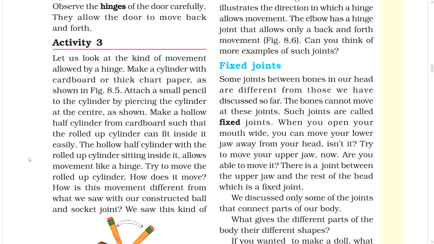Fixed joints. Some joints between bones in our head are different from those we have discussed so far. The bones cannot move at this joint. Such joints are called fixed joints.